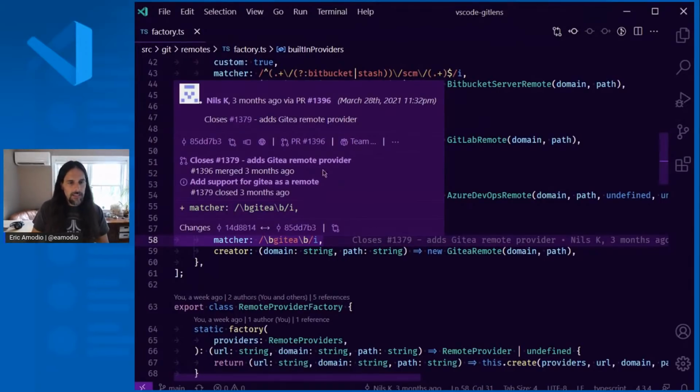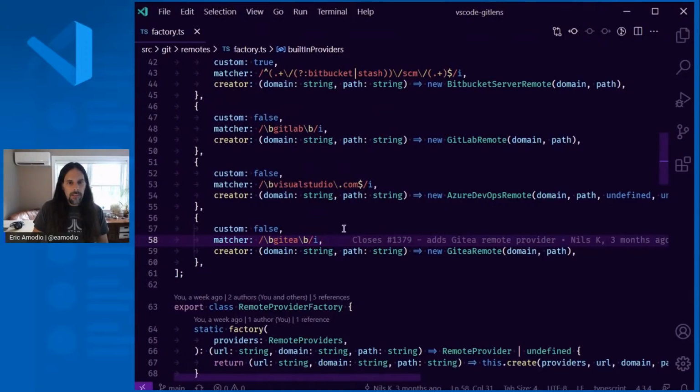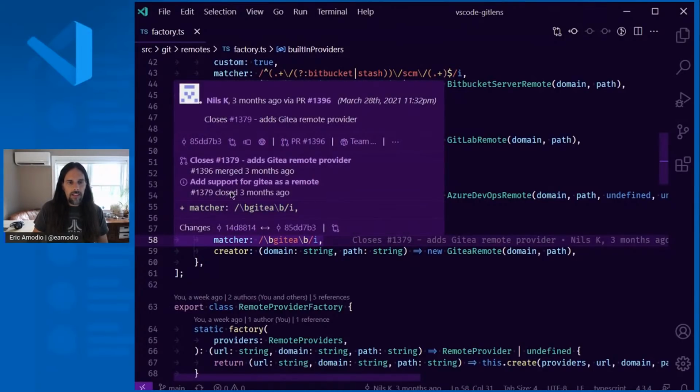And then GitLens here shows you a kind of footnotes-esque list of all the things that it found in the commit message and the PR. So you can see the PR with the message there. You can click to jump out to GitHub, and it also tells you its status, that this was merged 3 months ago. And then this was the issue related to that. And so now, closes 139.